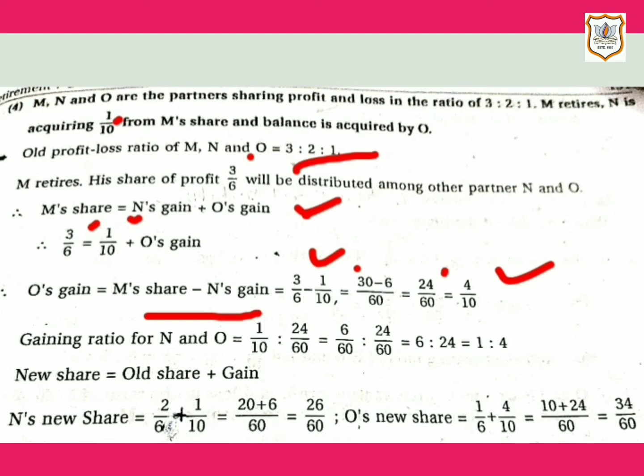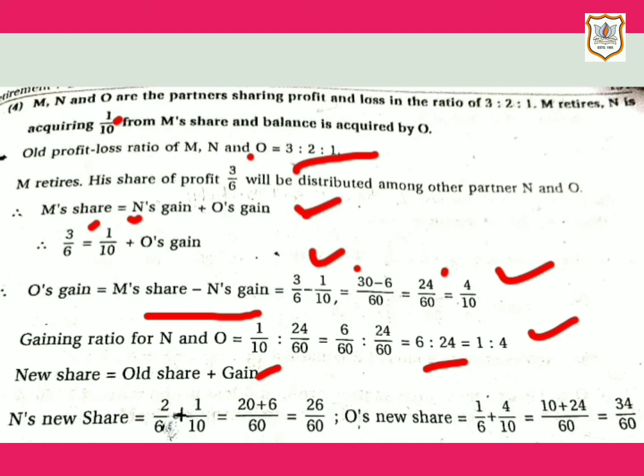So here, that means gaining ratio is equal to 6 is to 24. By making the denominator equal here, we can also say that 6 is to 24. If we cancel it out with common factor 6, we get 1 is to 4. That means gaining ratio is equal to 1 is to 4.